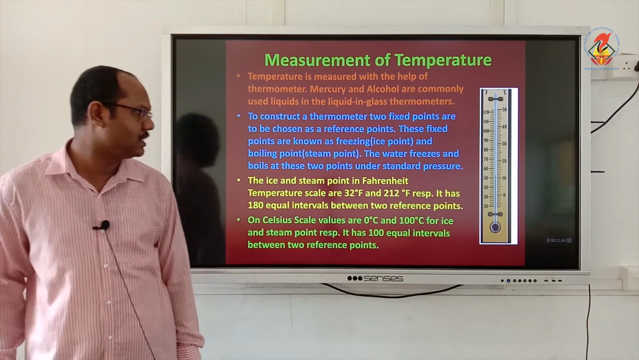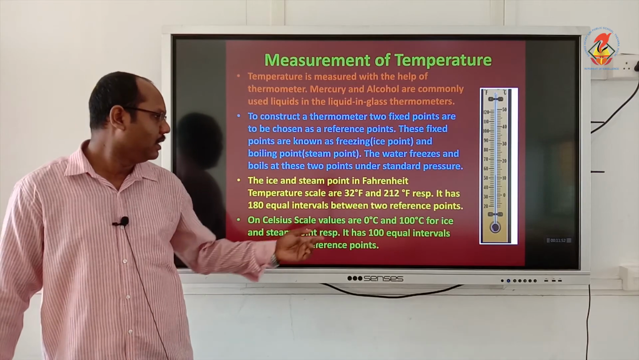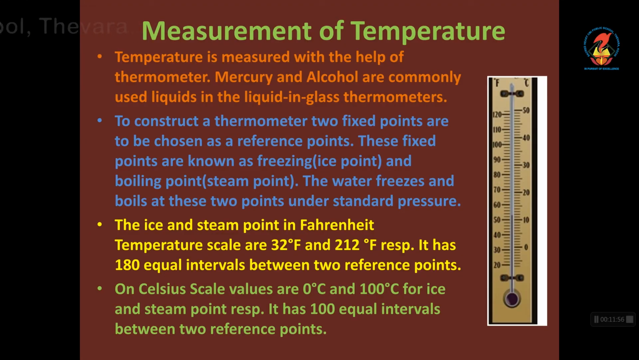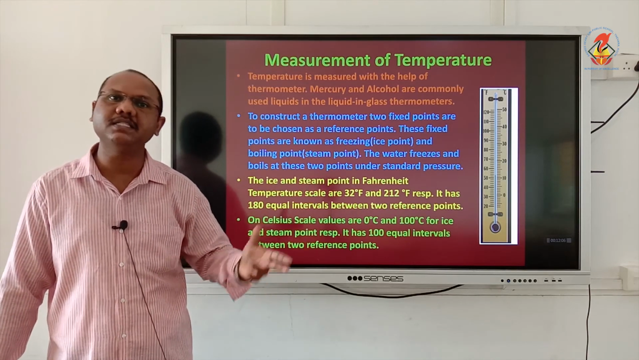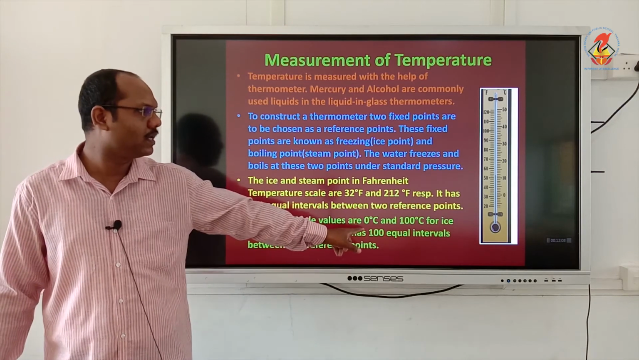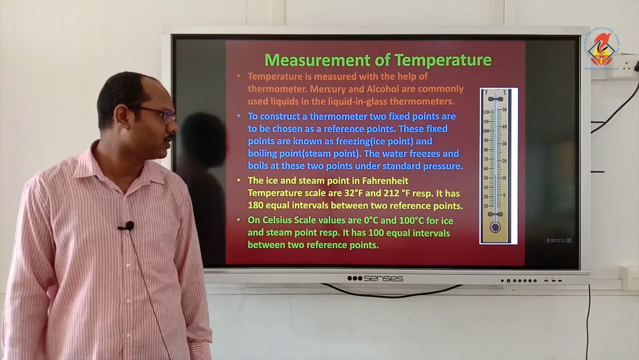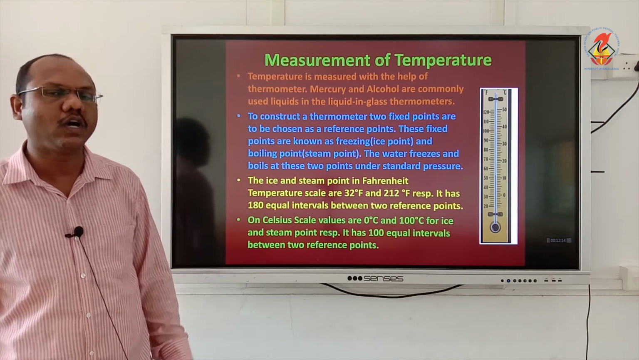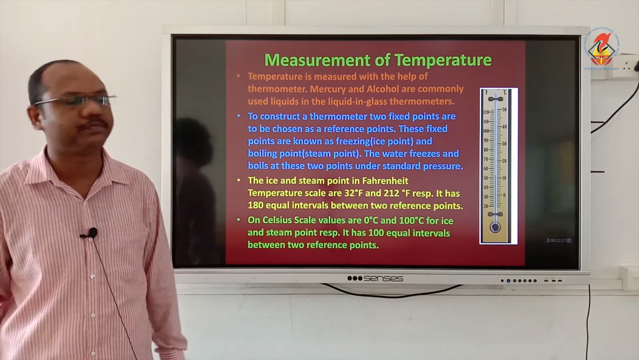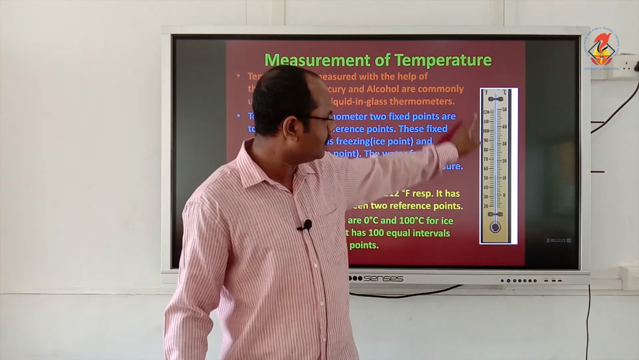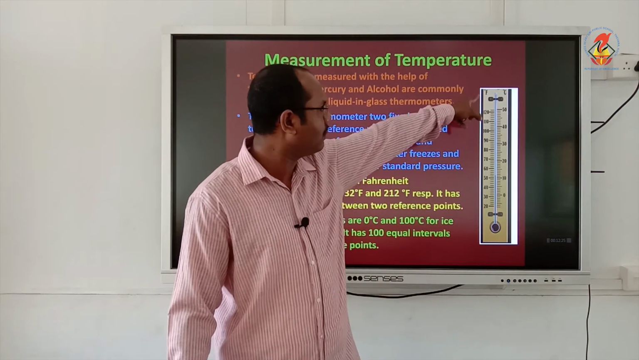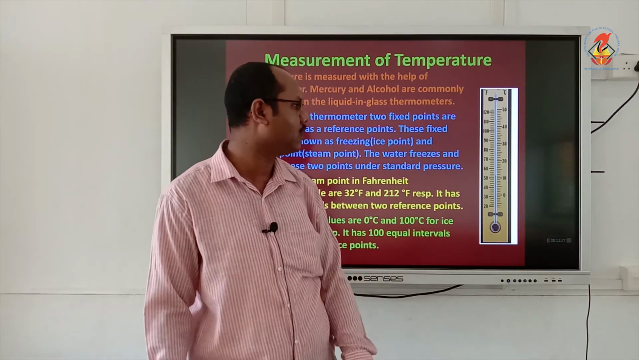Now in degree Celsius, it is 0 degrees Celsius as the ice point and 100 degrees Celsius as the steam point. You already know water becomes ice at 0 degrees Celsius and water boils at 100 degrees Celsius. So how many divisions are there? 100. Here I have just shown the thermometer with a Fahrenheit scale on this side and the degree Celsius scale on the other side.